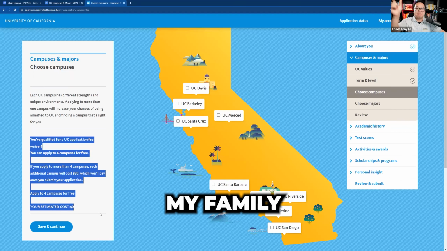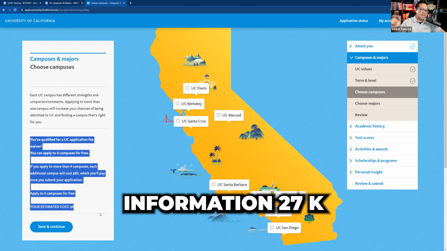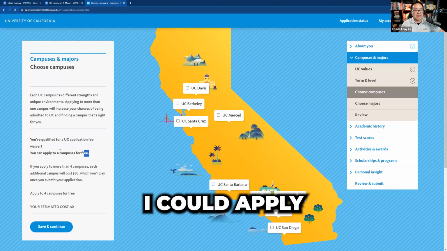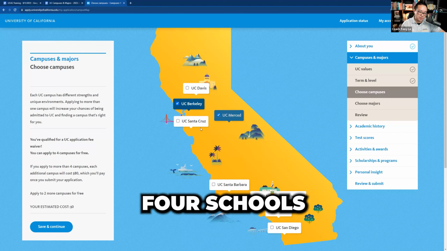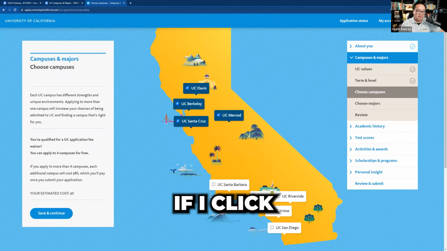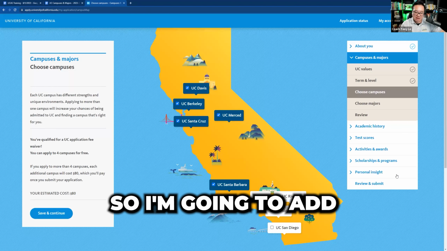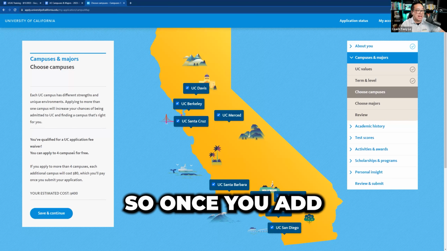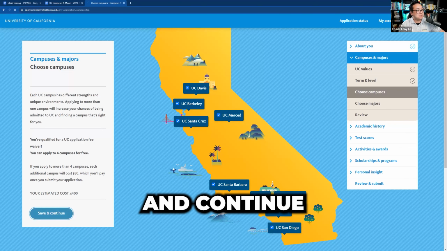Earlier, I put my family information, 27K for 8 people. It says I qualified for a fee waiver. I can apply to 4 schools for free. So if I click 4 schools, it's still 0, right? If I click school number 5, it starts charging me. Right? So for this example, I'm going to add all the schools so you guys can see what this looks like. Once you add the schools, you click save and continue.